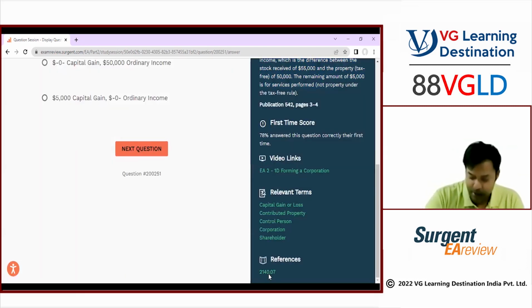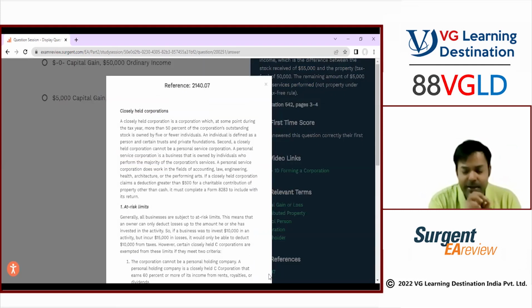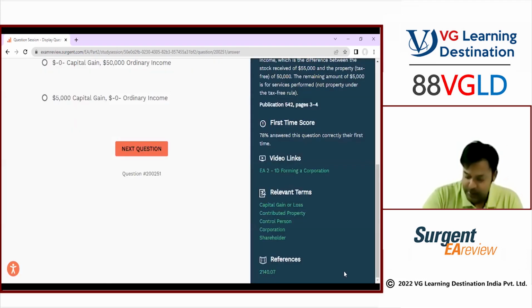And the reference does not mean, guys, that this is the section number. Don't confuse it with that. 2140.07 is not the section number, it is the reference number in your Sergeant book. In that case, this is the reference number they are giving.